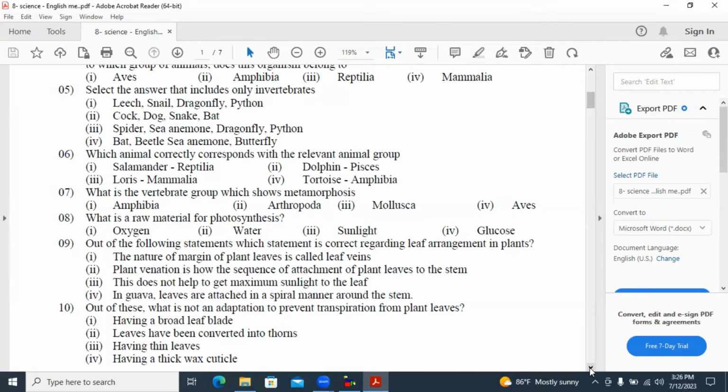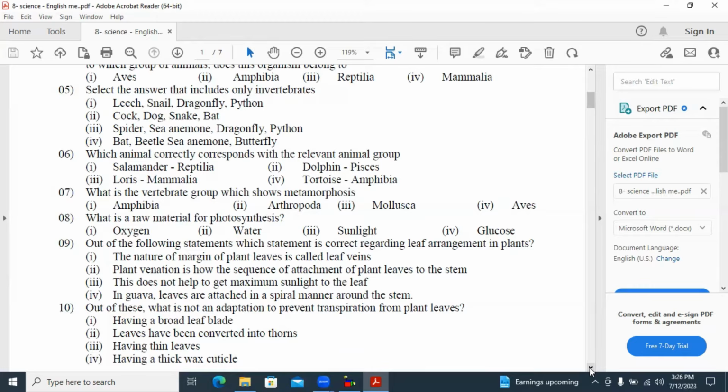Seventh one, what is the vertebrate group which shows metamorphosis? Metamorphosis means showing different morphological forms in different stages in their life cycle. These different morphological forms can be seen in the Arthropoda group and the Amphibia group. But here they are asking which vertebrate group.